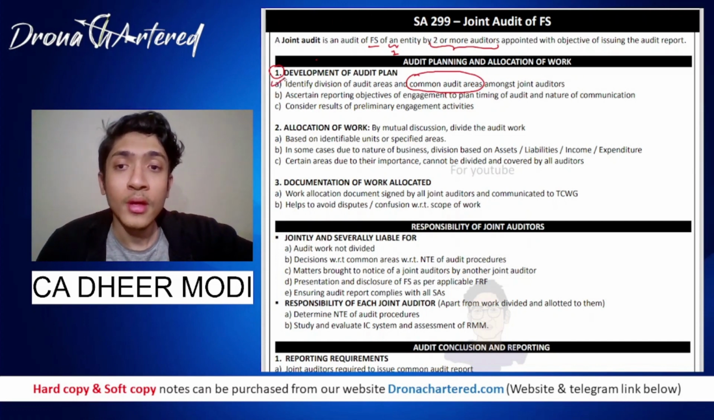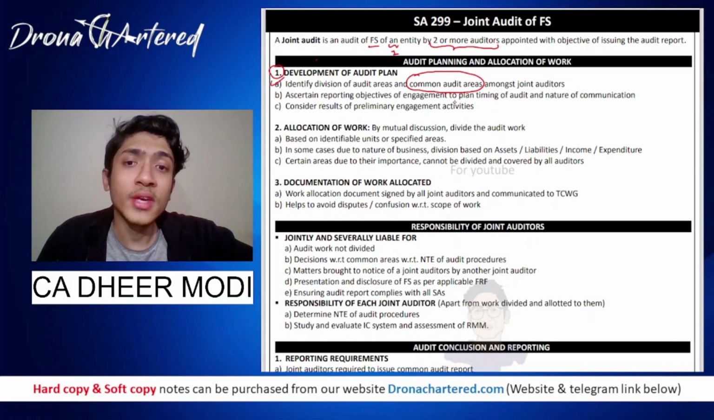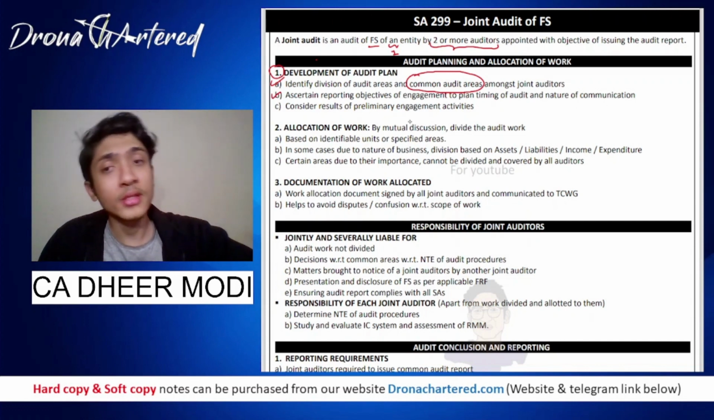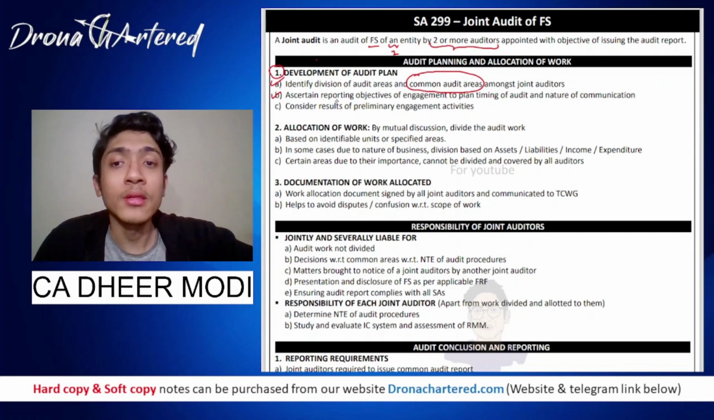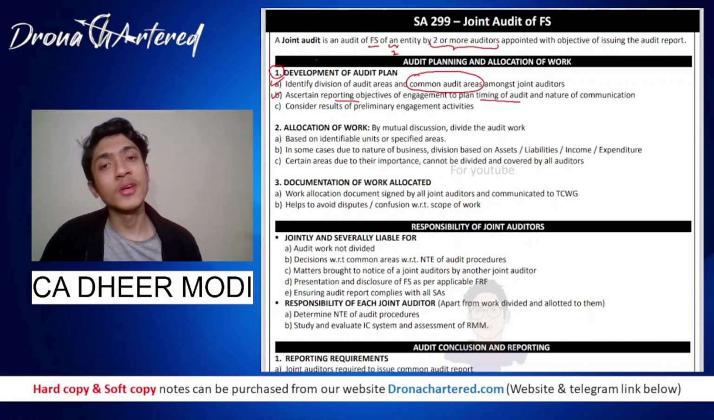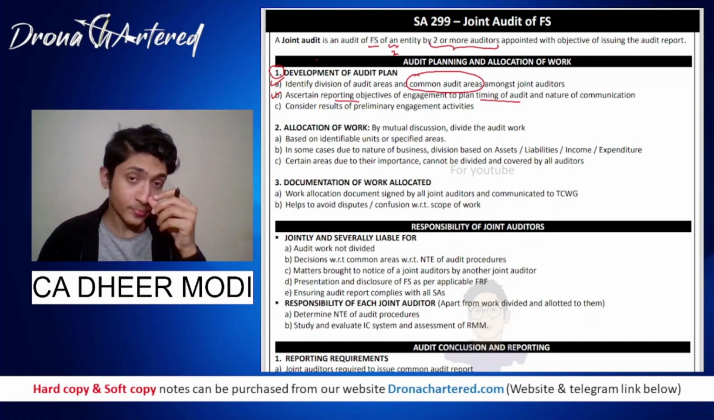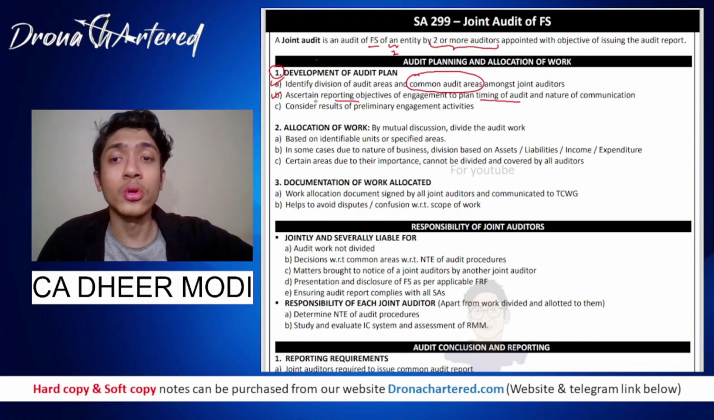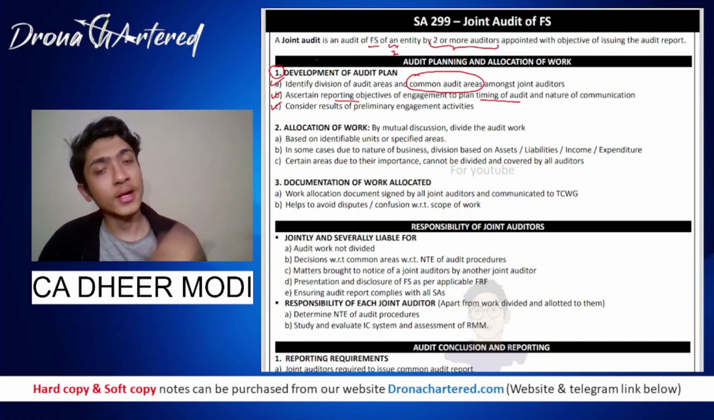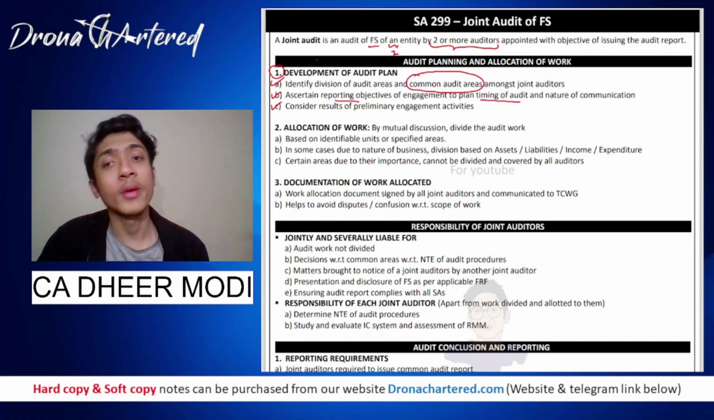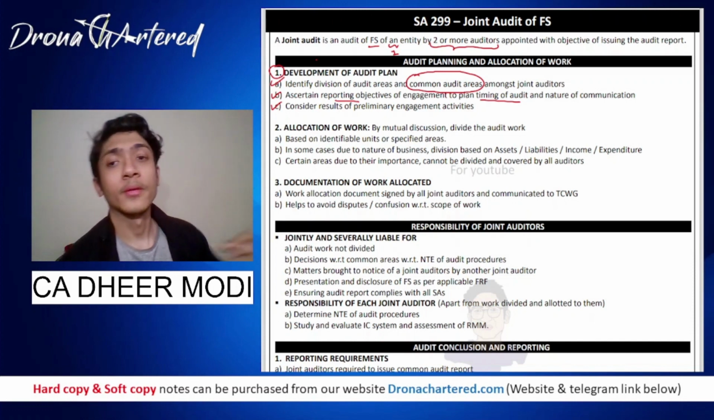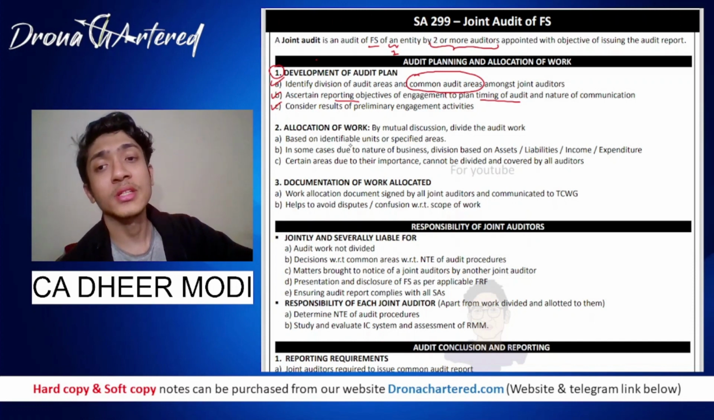Next, ascertain reporting objectives of the engagement to plan the timing of the audit and nature of communication. All of this has to be done in the initial stages only. That is, what will be the reporting objectives, what will be the timing of our audit, and how much time do we have to complete it. This will be discussed between both the auditors. The third point is to consider results of preliminary engagement activities. Preliminary engagement activities are the terms and conditions, the scope, everything that you decide with the client. So you have to communicate with each other regarding that.